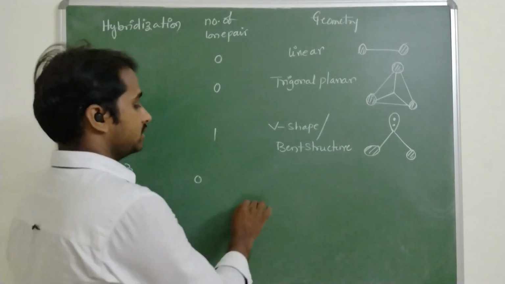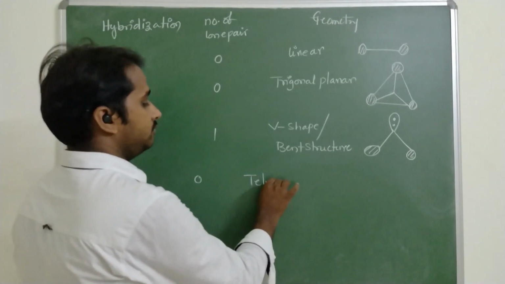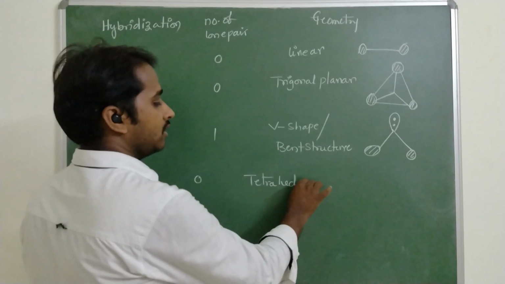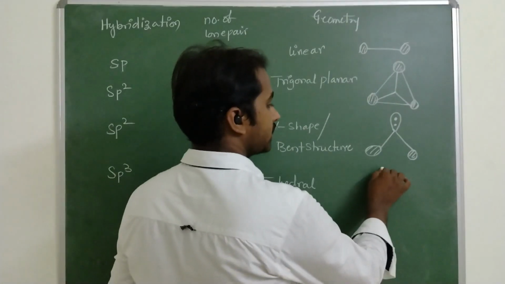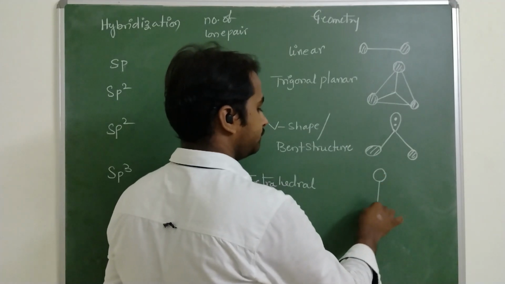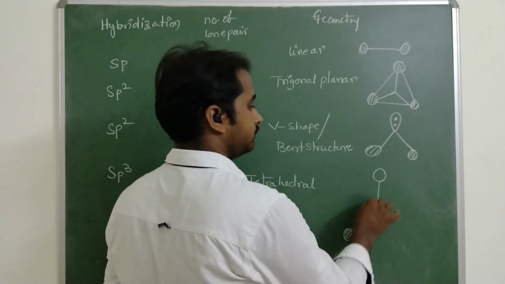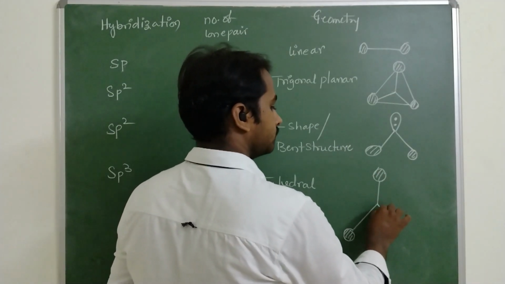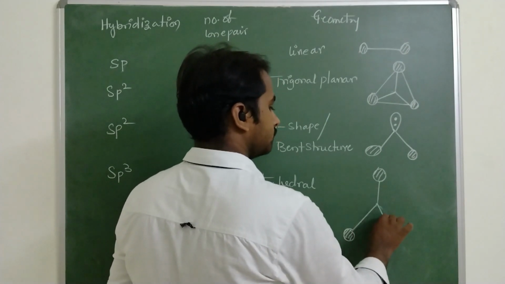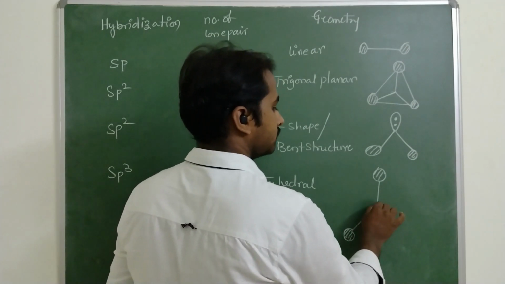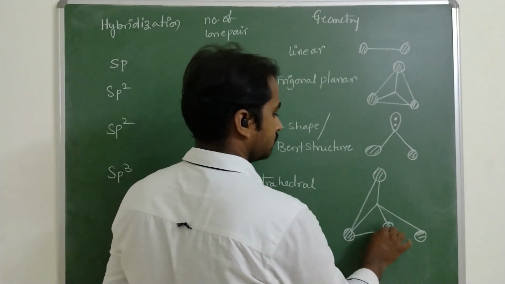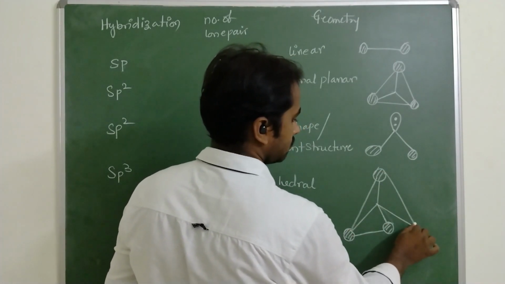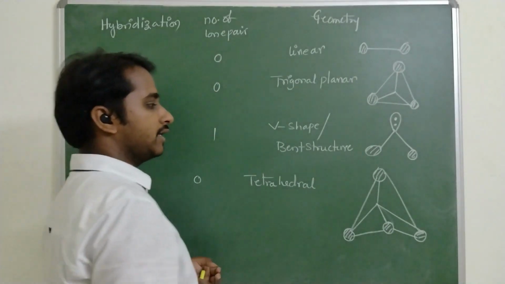sp3 hybridization with zero lone pairs of electrons. The basic structure is tetrahedral. Tetrahedral geometry, which looks like this.